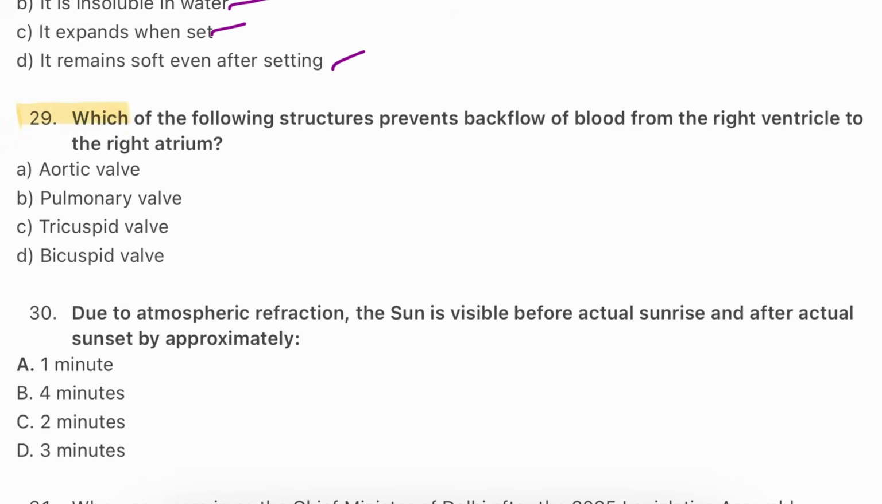Question number 29. Which of the following structures prevents backflow of blood from the right ventricle to the right atrium? Aortic valve, pulmonary valve, tricuspid valve, bicuspid valve. The answer is C, tricuspid valve. The valve ensures blood flows in one direction, from the right atrium to the right ventricle, during contraction. It prevents backflow of blood into the right atrium. So the answer will be C.